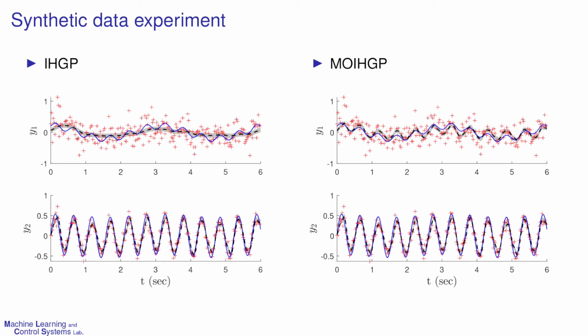The blue solid lines are the original sinusoidal signals, and the black dotted lines are the GP predictions. As shown in the figures, our approach detects the original signal in noisy situations, while two independent single-output IHGPs cannot detect the periodic pattern of the original signal.